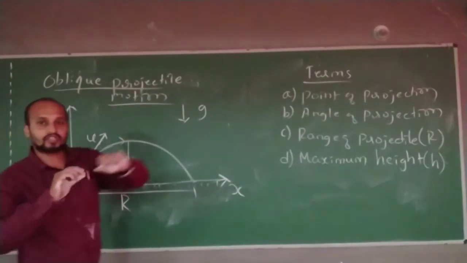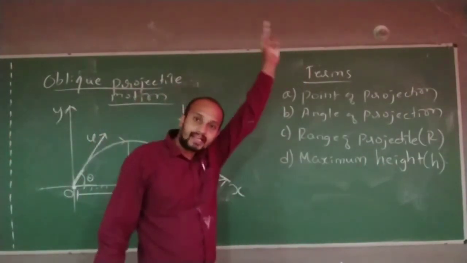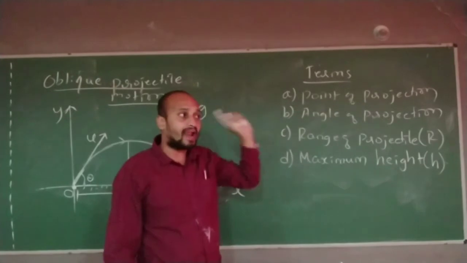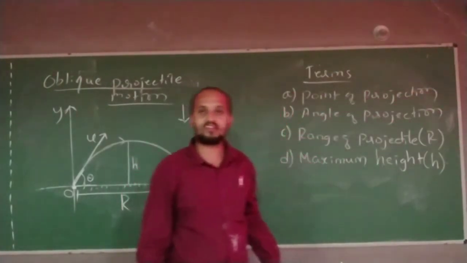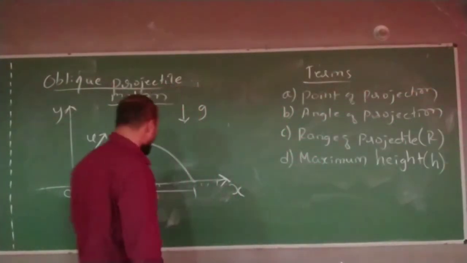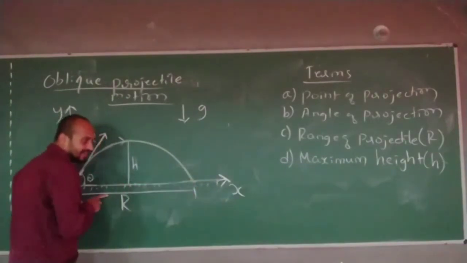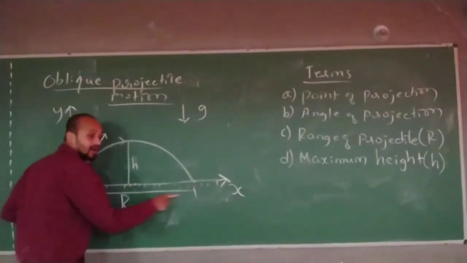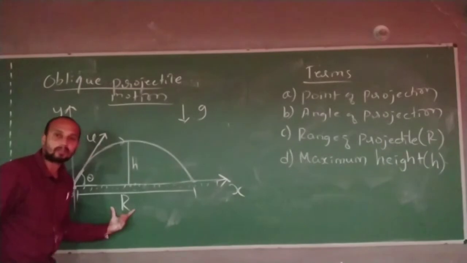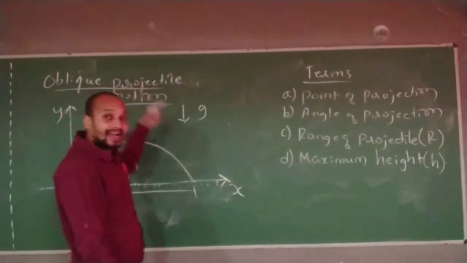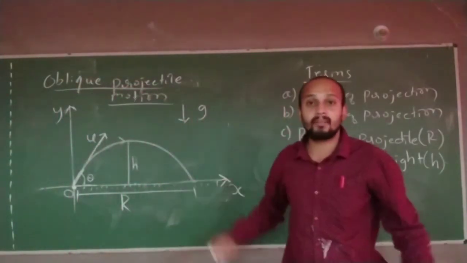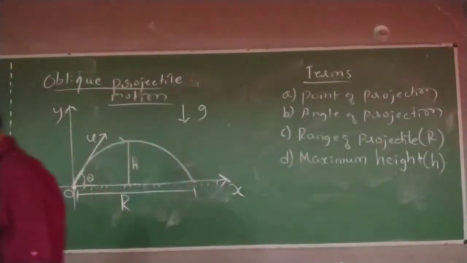If you throw a stone, it will reach a maximum height as well as move forward. This is the speciality of projectile motion. How much forward it is moving, that is the maximum distance it is covering along the x-axis, is the range of the projectile. How much height it is going up is called the maximum height of the projectile.